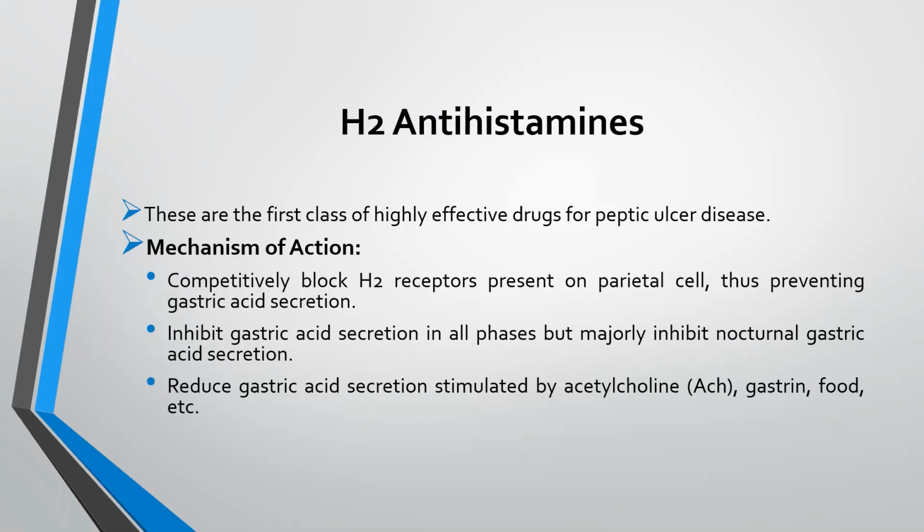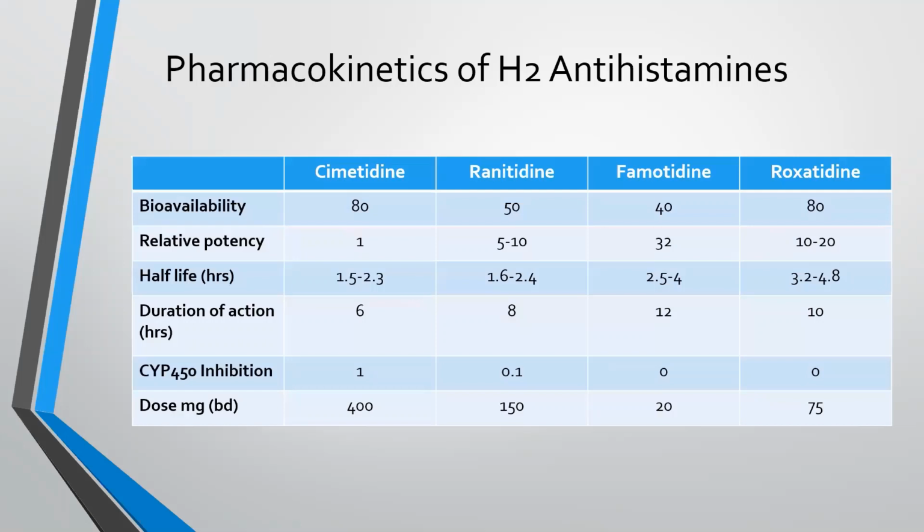Mechanism of action: they competitively block H2 receptors present on parietal cells, thus preventing gastric acid secretion. Second, they inhibit gastric acid secretion in all phases but majorly inhibit nocturnal gastric acid secretion. They reduce gastric acid secretion stimulated by acetylcholine, gastrin, food, etc. The pharmacokinetics of various H2 antihistamines are displayed in the table. You can follow up for this.